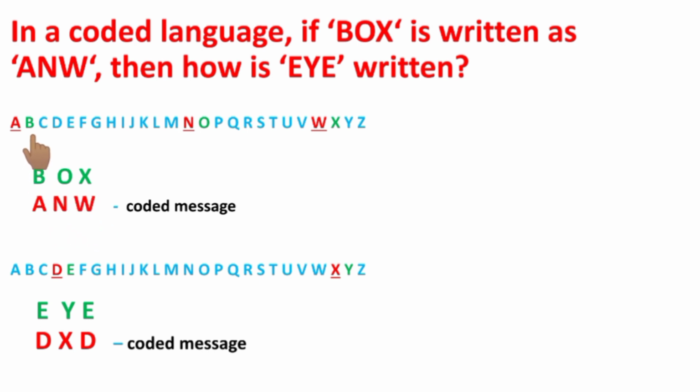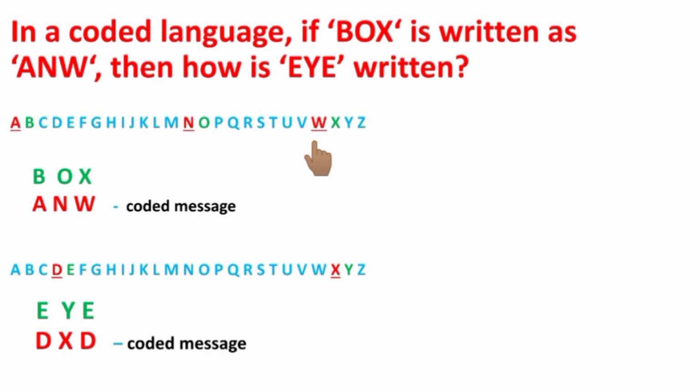The letter B is coded as A, O is coded as N, and the letter X is coded as W. Here each letter is replaced by its predecessor, the previous one. This is the reason used here.